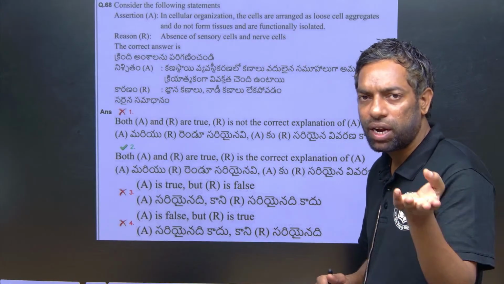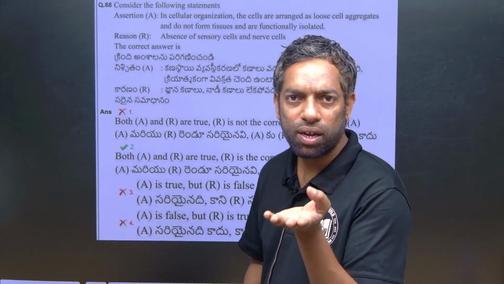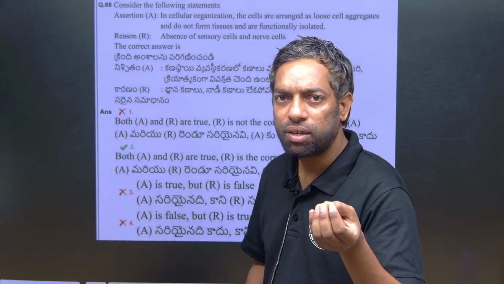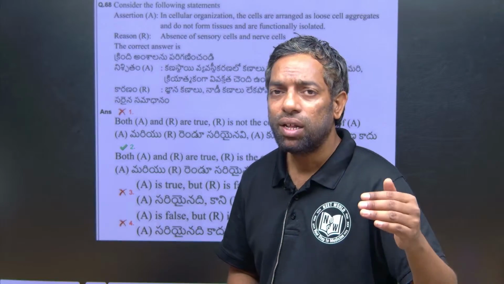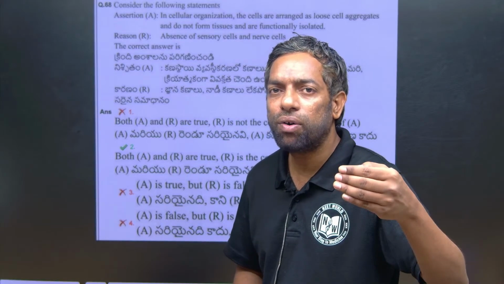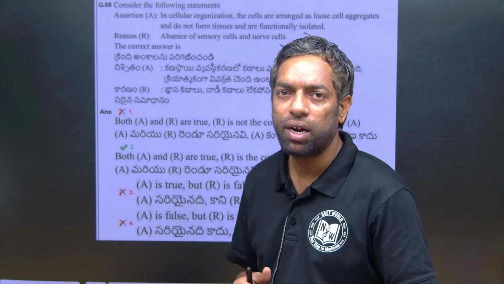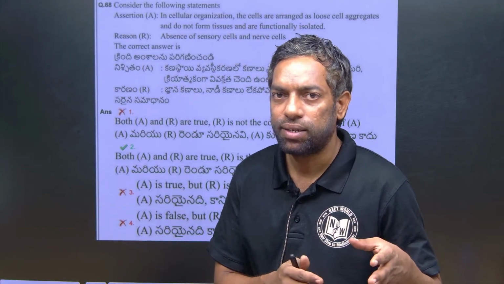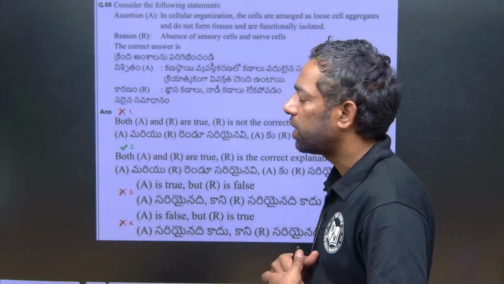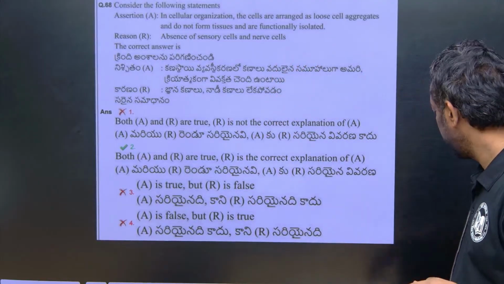Of course, if there is no organ, there is no organ system. If there is no nerve cell, there are no sense organs. Okay, there is cellular level organization only here. They do not form any system or any sense. Okay, this is the right explanation of R. Next question.